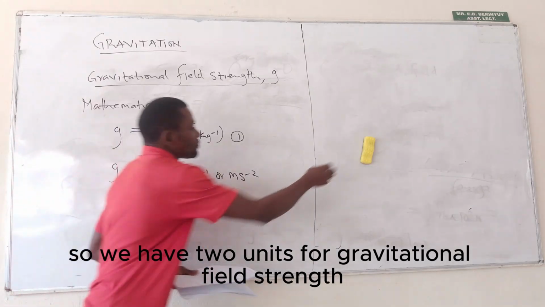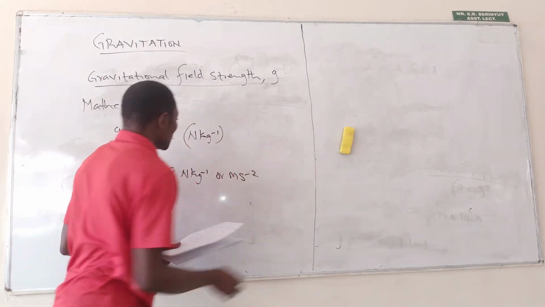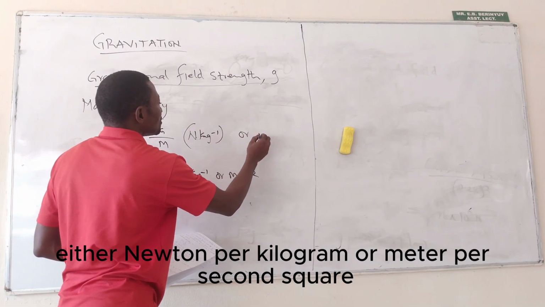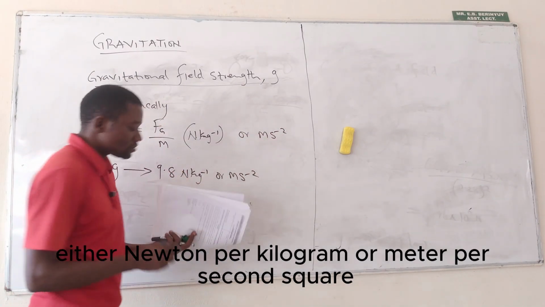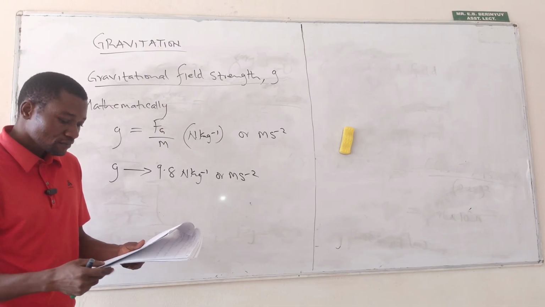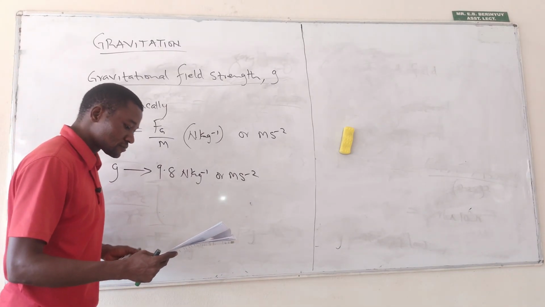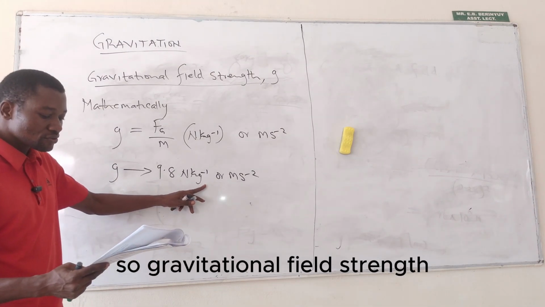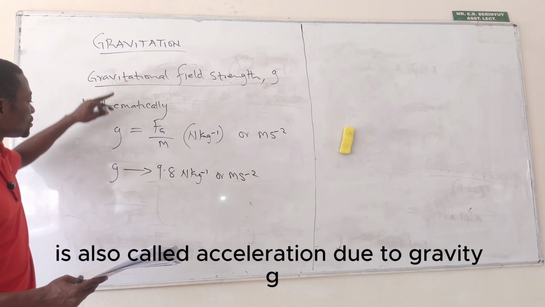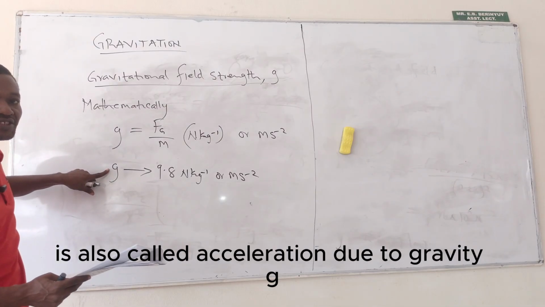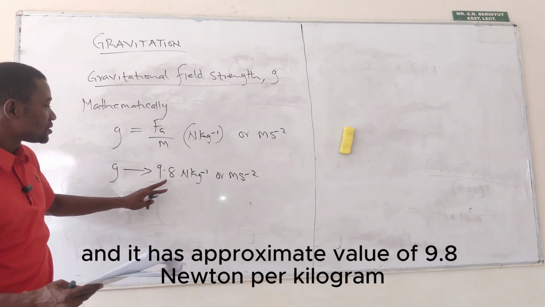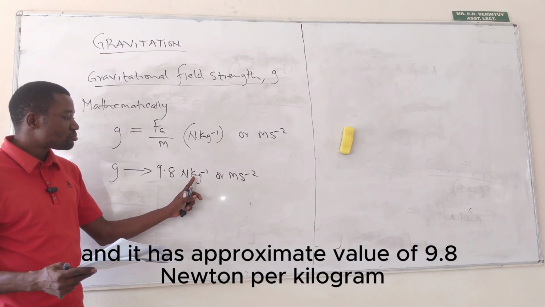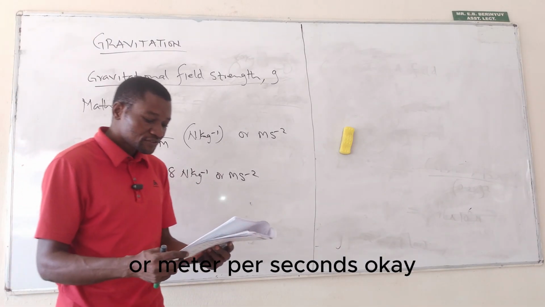So we have two units for gravitational field strength, either Newton per kilogram or meter per second square, and it is called acceleration due to gravity. So gravitational field strength is also called acceleration due to gravity, G, and it has approximate value of 9.8 Newton per kilogram or meter per second square.